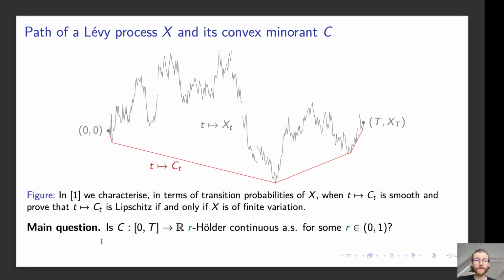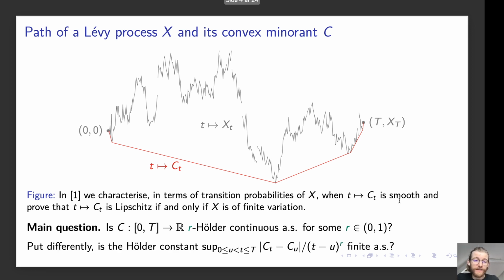So the main question we'd like to discuss today is: is the convex minorant C r-Hölder continuous almost surely for some r between 0 and 1? What we mean by this is: when is the Hölder constant, defined to be the supremum over all u and t between 0 and T of the increments C_t minus C_u divided by (t minus u) to the power r, finite almost surely?